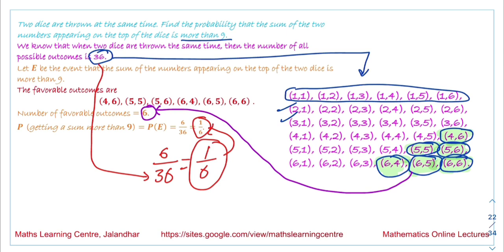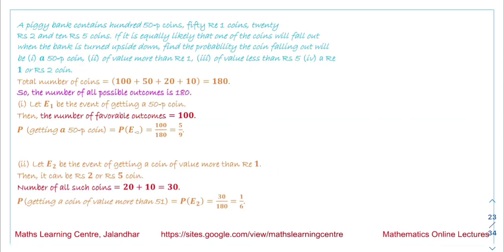Next question we have: a piggy bank contains 100 50-paisa coins, 50 one-rupee coins, 20 two-rupee coins and 10 five-rupee coins.